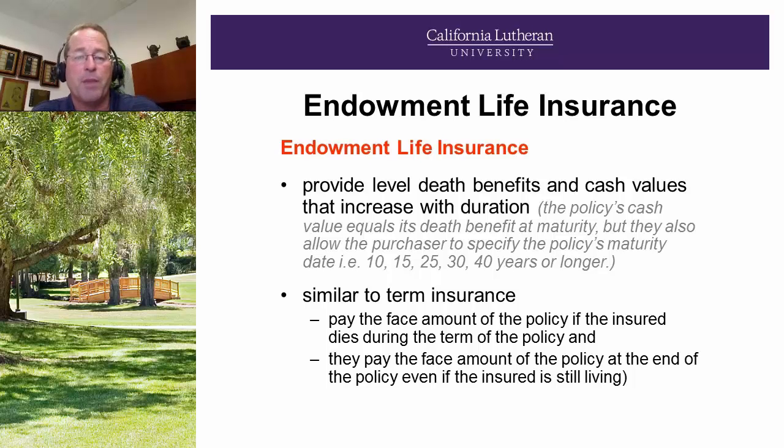Endowment life provides level death benefits and cash values that increase with duration, and the policy's cash value equals the death benefit at maturity. It also allows the purchaser to specify the policy's maturity date, so they could choose that point in the future when they want this to endow or mature. So it's similar to term insurance in that it pays the face amount of the policy if the insured dies during the term, and it pays the face amount of the policy at the end of the policy, even if the insured is still living.